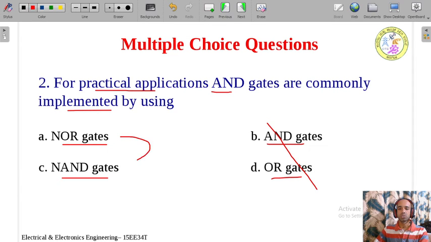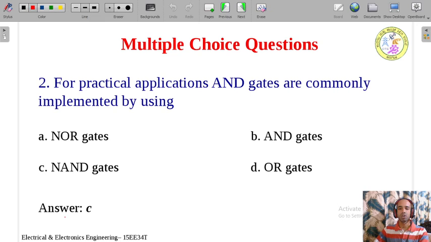So among these two again we need to take NOR, use NOR and make AND, or use NAND and make AND. But commonly what we are going to use for the AND implementation, we prefer the NAND. Why we prefer NAND for the AND implementation? You take the NAND gate, add one inverter, so you are going to get the AND function. NAND function plus one inverter always gives the AND function. So therefore the correct answer is option C. By using NAND gate we are going to implement the AND gate.